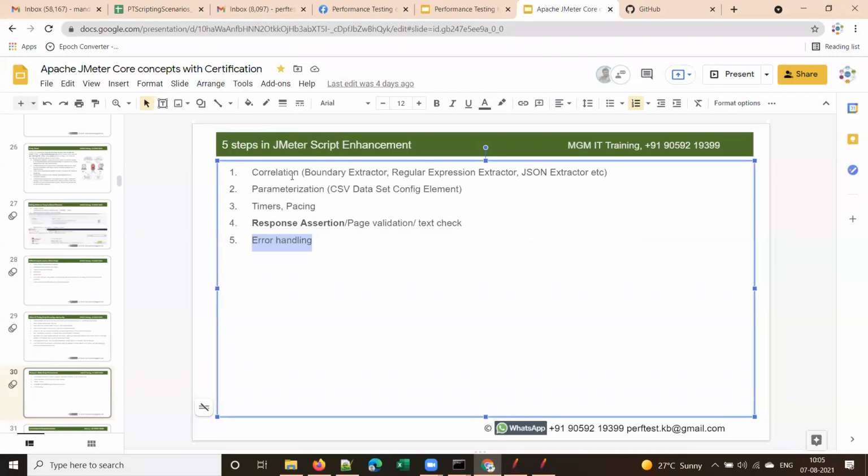So in JMeter, these are the script enhancements: correlation, parameterization, timers, and pacing, and response assertion or page validation or text check. Response assertion is the JMeter-specific term, that's why I have highlighted this. Page validation and text check are general terms for any tool. For page validation, we use response assertion in JMeter. And the last one is error handling.